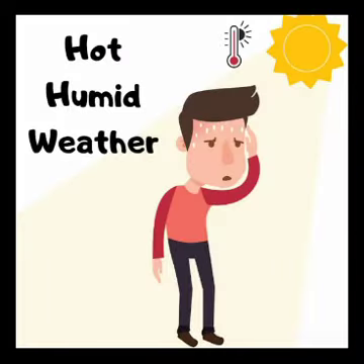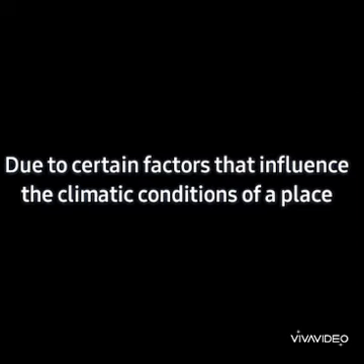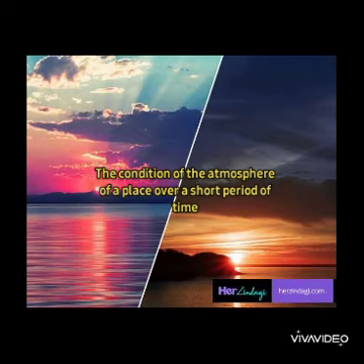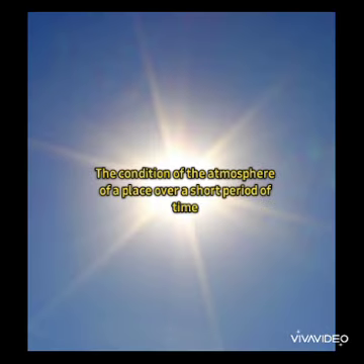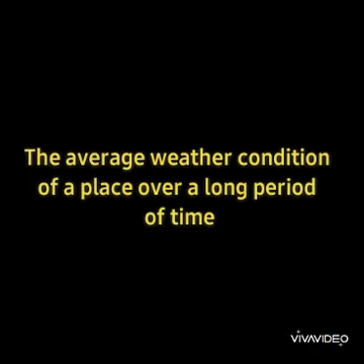It is humid in some places and in some areas there is snowfall. This is because of certain factors that influence the climatic conditions of a place. Weather. The condition of the atmosphere of a place over a short period of time is called weather. The weather of a place may change daily or even from hour to hour. Climate. Climate is defined as the average weather condition of a place over a long period of time.